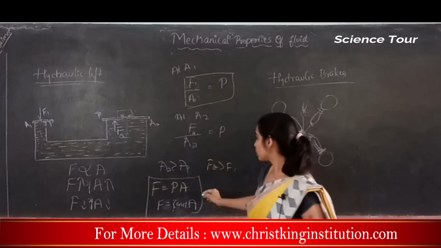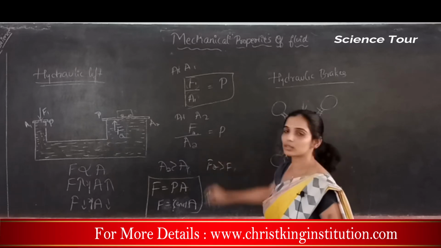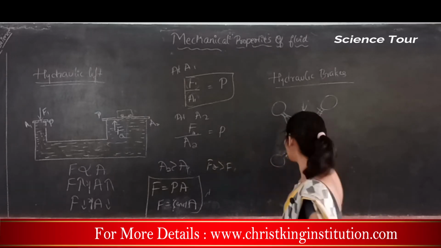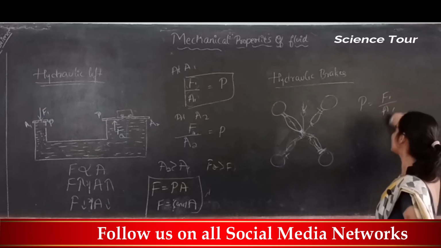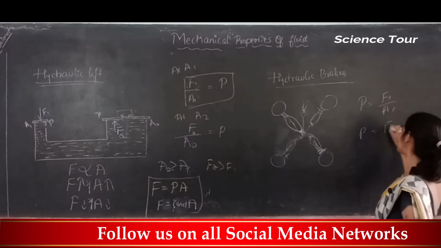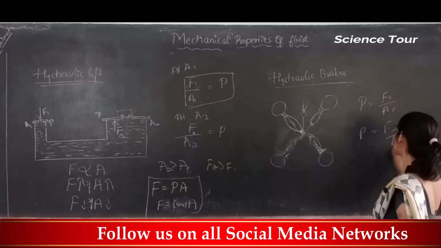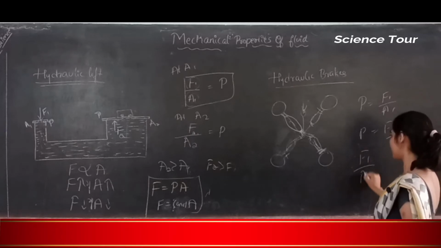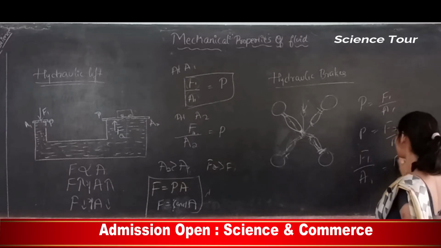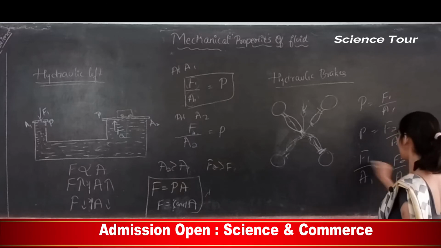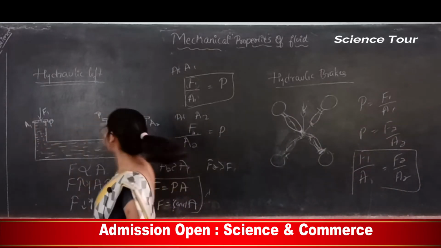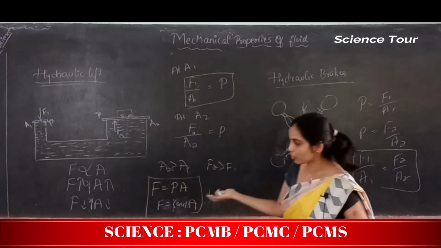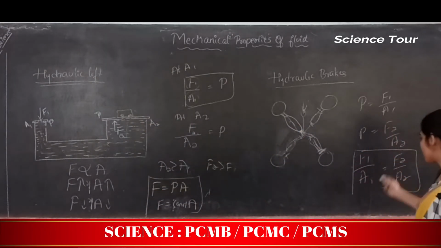You know this formula, P is equal to F1 by A1, P is equal to F2 by A2. So you can say F1 by A1 is equal to F2 by A2. Force per unit area here should be equal to force per unit area here, because force per unit area is pressure, so it should be equal.